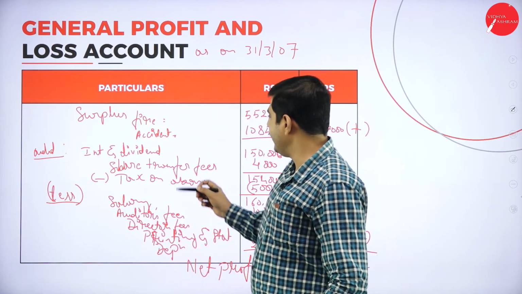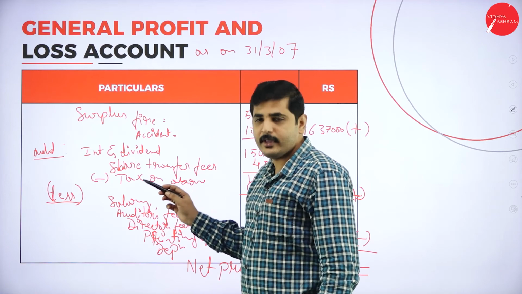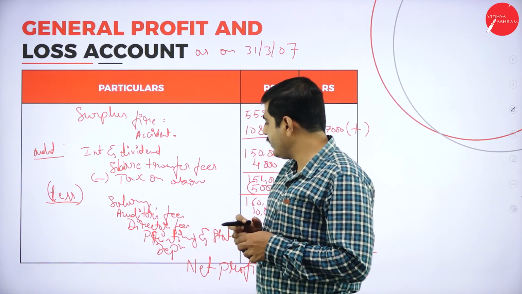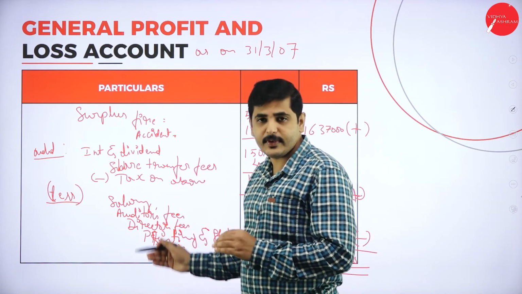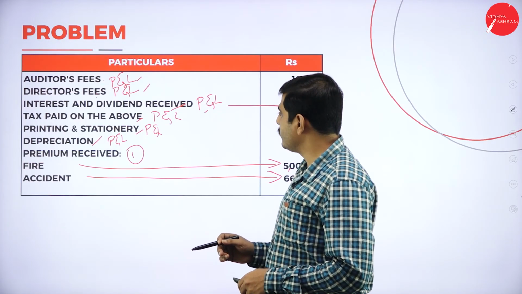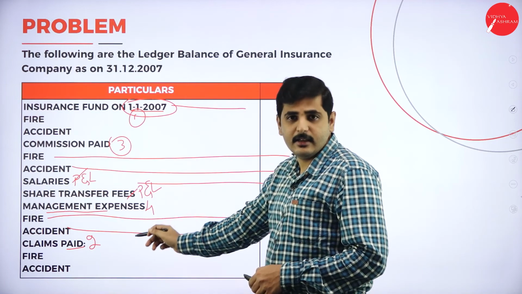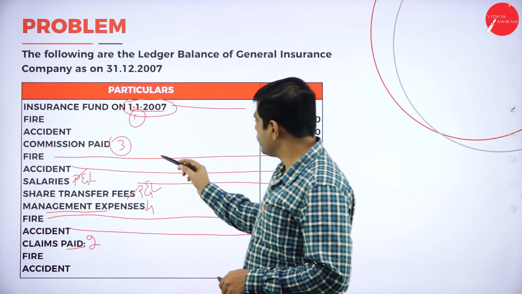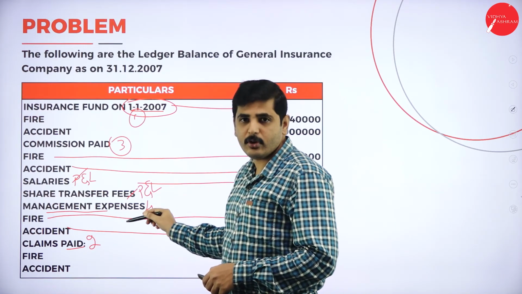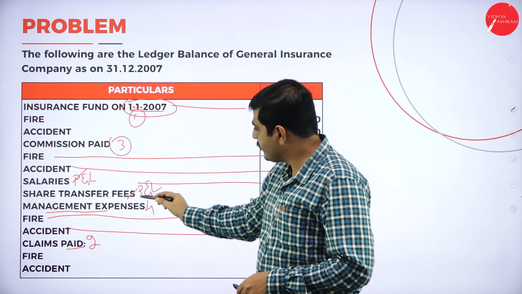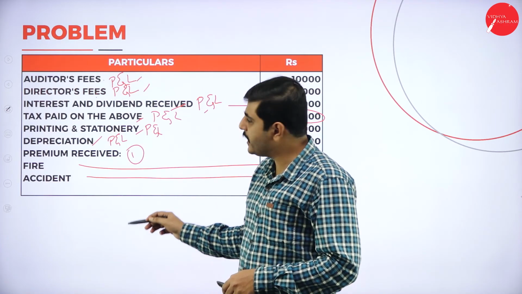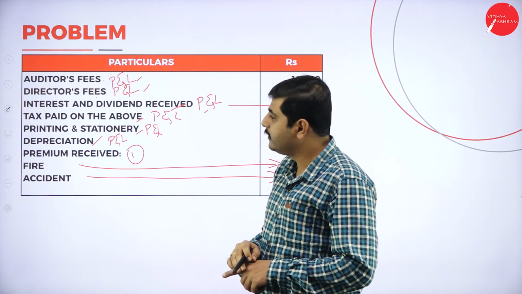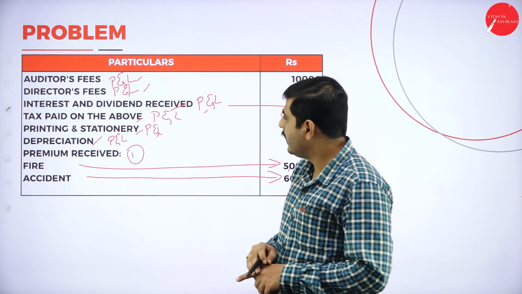If you don't have any interest and dividend, share transfer fees, tax and salary, audit fees, director fees and printing and stationery, depreciation, if you don't have these types of expenses, in the ledger balance only we should observe. So is there any items given apart from these schedules like 1, 2, 3, 4? Is there any items given like share transfer fees, depreciation, auditor fees and directors fees?